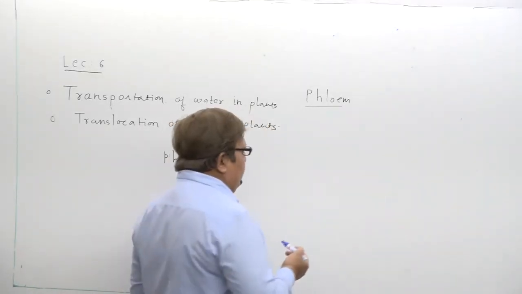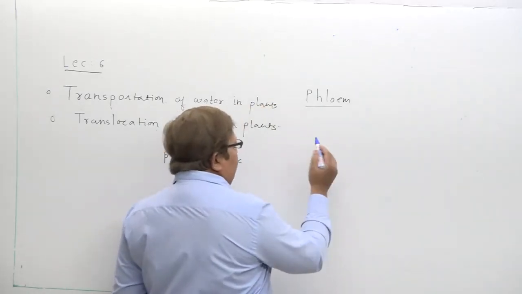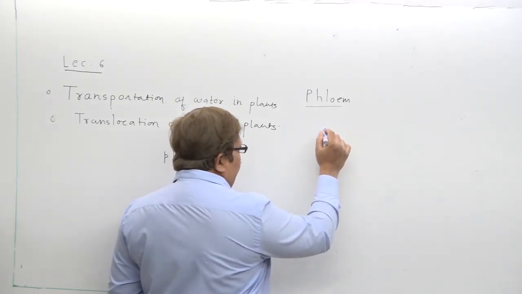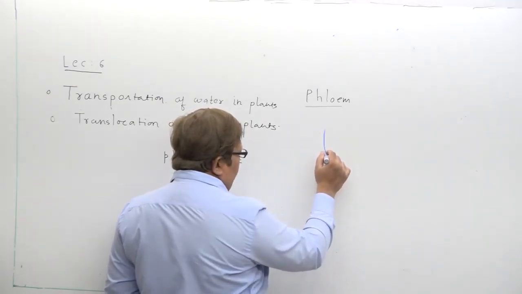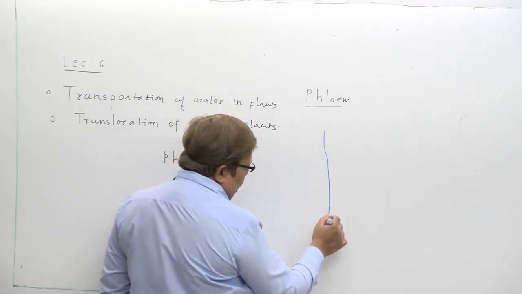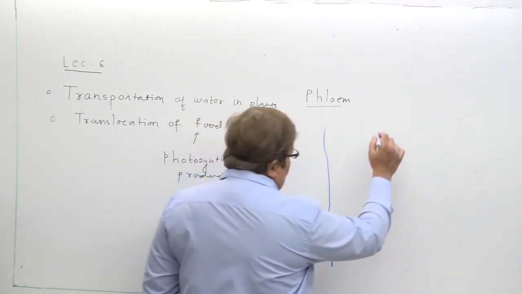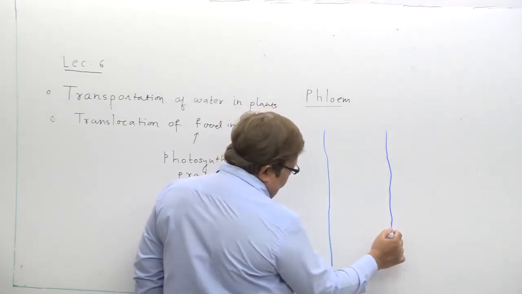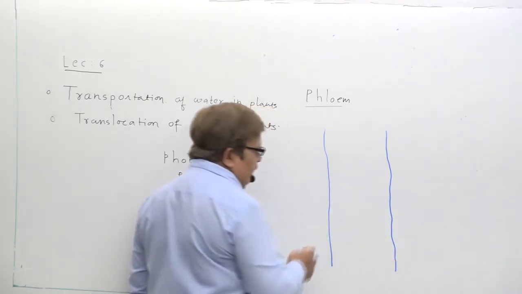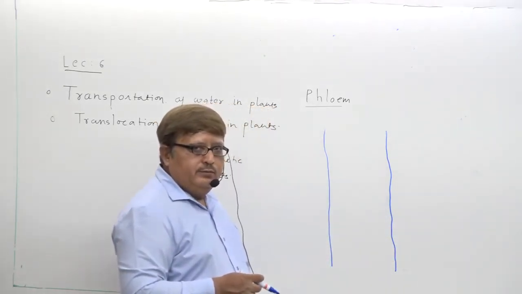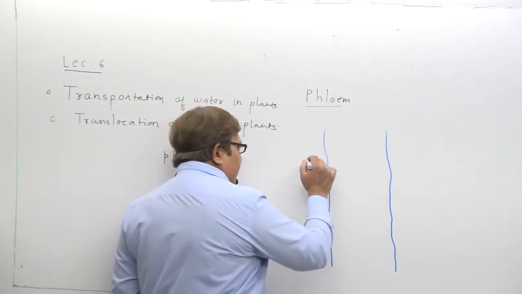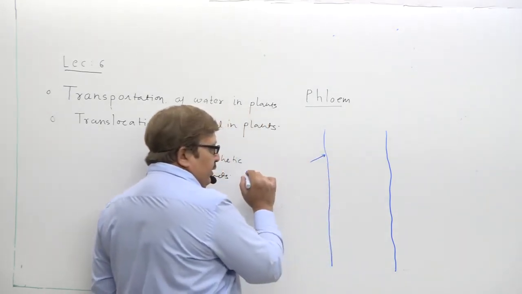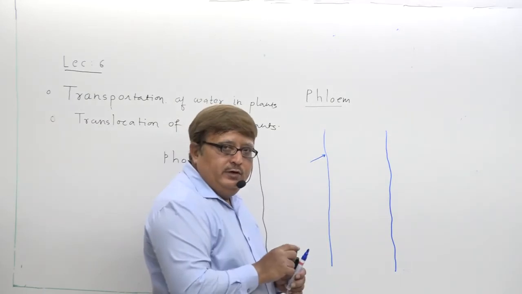How does it happen? First let us try to understand the structure of phloem. Try to draw the structure of phloem along with me, not in exact columnar format, just as you should draw it. Can you say what I have drawn here? Can you remember the name of this, or should I mention it?